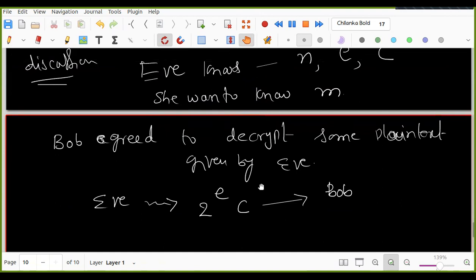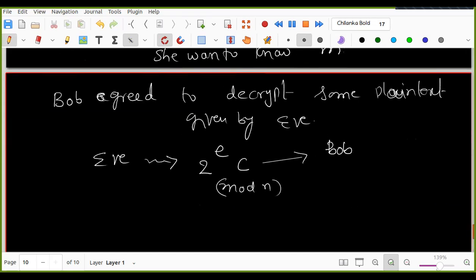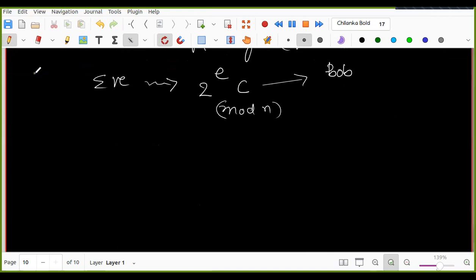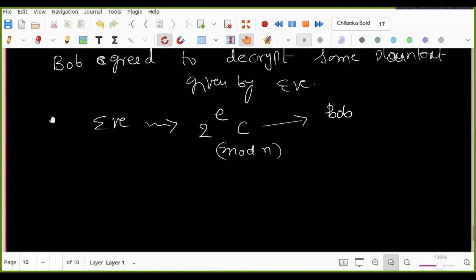Eve is very intelligent. She chose 2 power E into C. How can she compute it? Because she knows E and all. So mod n, of course. She computed this and gave it to Bob. What happens? What will Bob give? Can you compute now? 2 power ED into C power D.